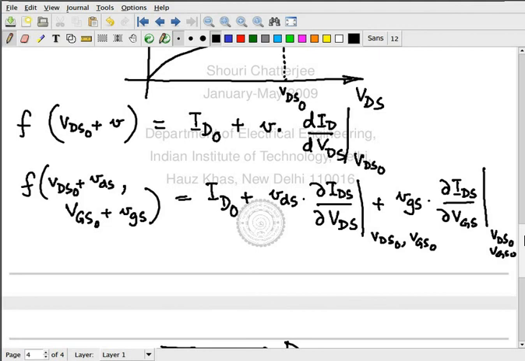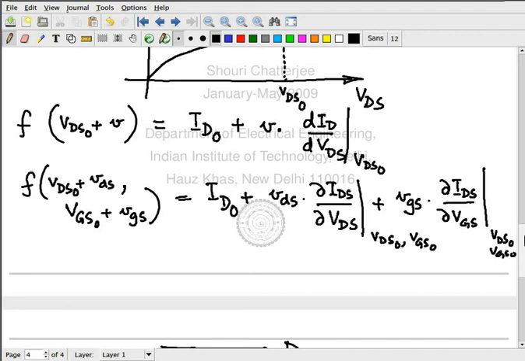Yes, that's exactly right. Here we are talking about it as a controlled source because VGS is the input and the result is some kind of a current on IDS. So you are changing VGS, you are getting a result in IDS, so it's a controlled current source. In the other one, you are changing VDS, you are getting a change on IDS, which means it's some kind of a resistor.